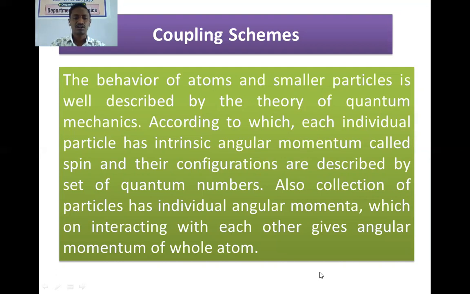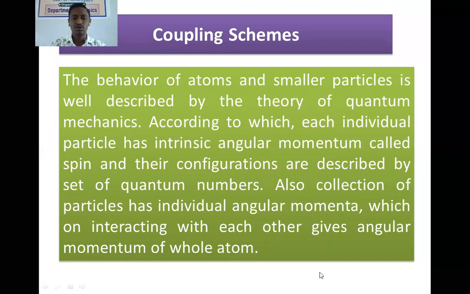Also, a collection of particles has individual angular momenta, which on interacting with each other give the angular momentum of the whole atom. Here one thing should be noted: the small letters l, s and j refer to a single, individual electron, and when capital letters are used, they give the values of the respective angular momentum of the whole atom containing many electrons.